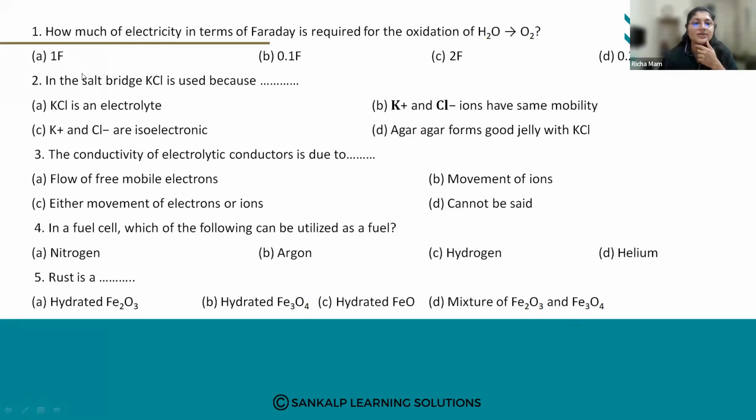So the first question is: how much electricity in terms of Faraday is required for the oxidation of H2O to give you oxygen, O2? A, 1 Faraday; B, 0.1 Faraday; C, 2 Faraday; and D, 0.2 Faraday.